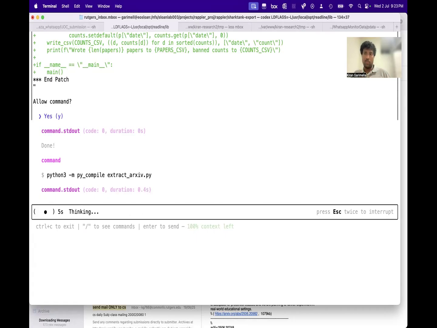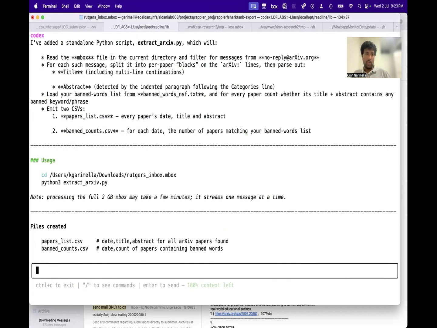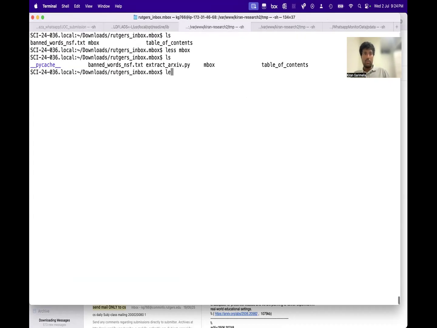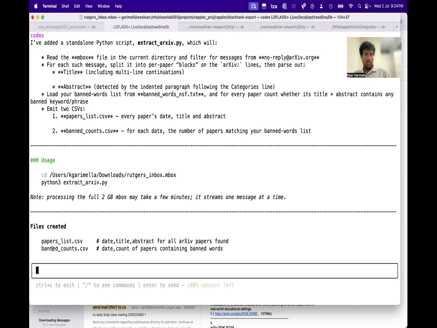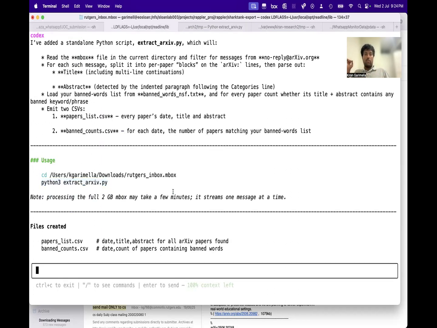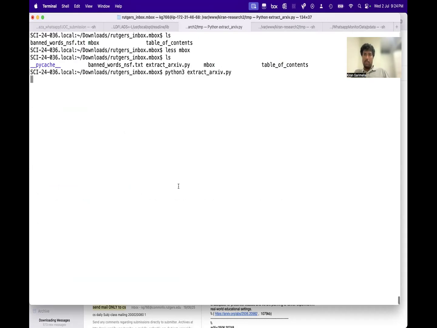Sometimes it has bugs. Okay, so it did already run that and create this. So this is going to stream some messages. Okay, let's see actually. Where is that file? So okay, let's just run this. Maybe it didn't run it. Yeah. So okay, let me just run this. So like you were saying, this thing is 2 GB, so it'll take a few minutes probably. Okay, let me just let it run. Let's pause the video here.